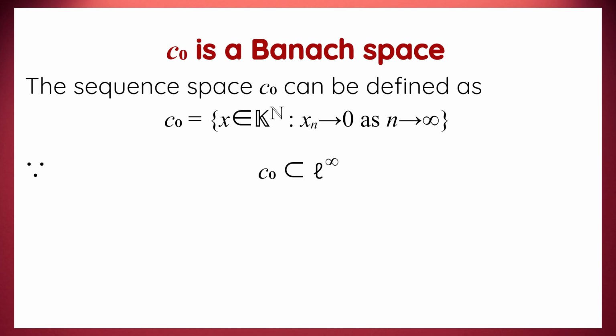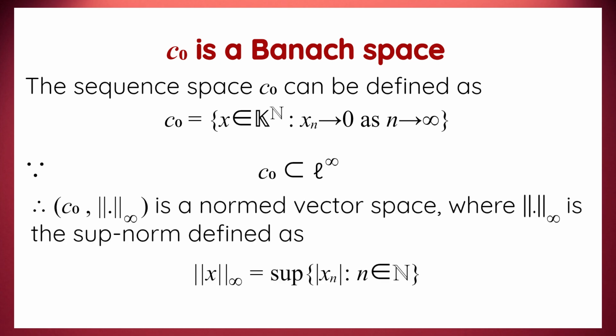So for C0, we use the sup norm defined as the norm of x in infinity equal to the supremum of mod of xn for n in the set of natural numbers. This norm measures the size of a sequence by taking the supremum of the absolute values of its terms. The sup norm satisfies all the properties required for a norm: positivity, scalar multiplication, the triangle inequality, and positive definiteness.